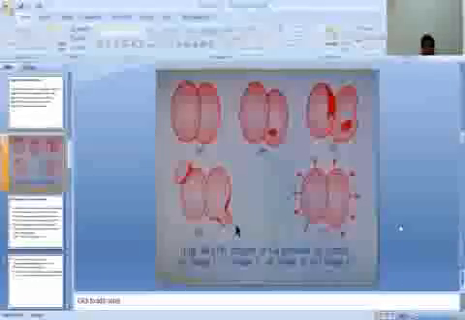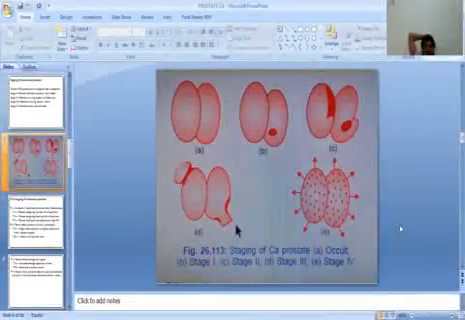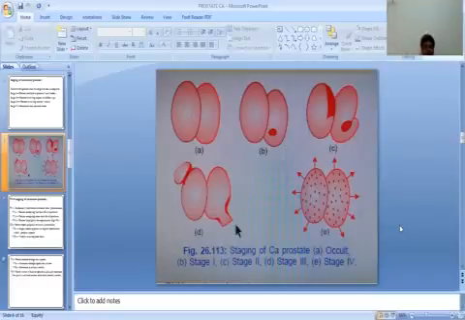In this picture, as you can see, the staging of carcinoma of the prostate. A is occult, B is stage one, and in this picture C, as you can see, stage two. D is stage four, E is stage four.